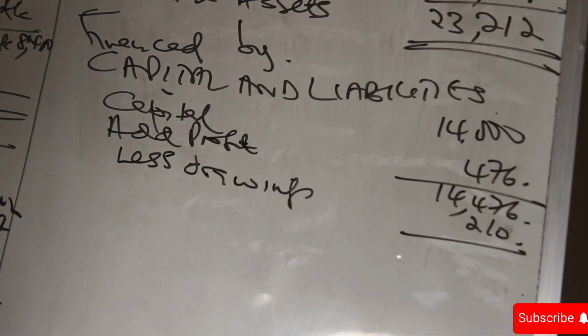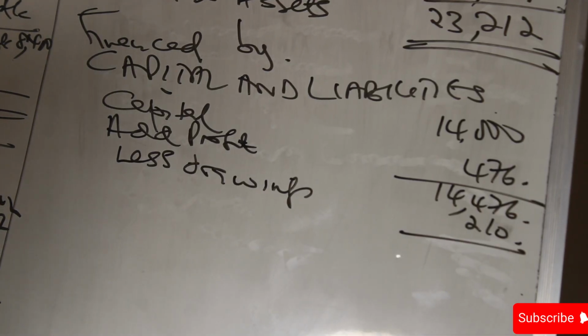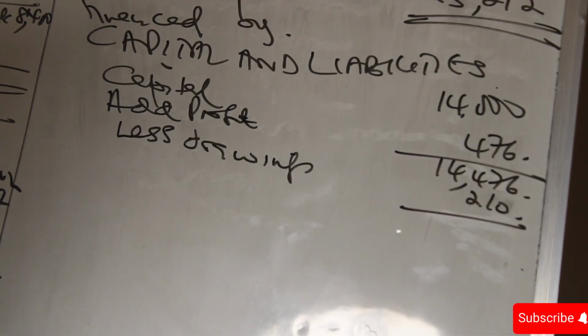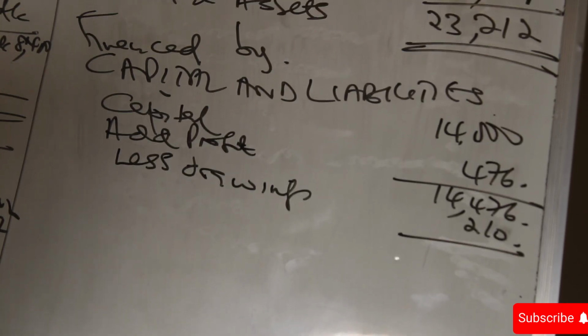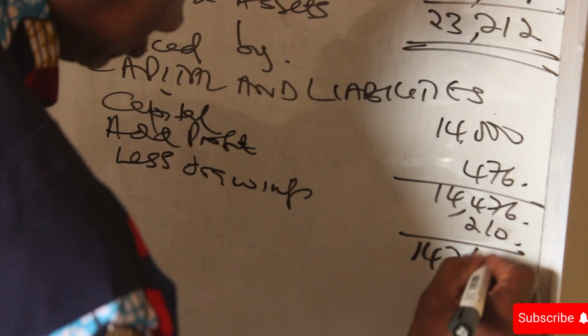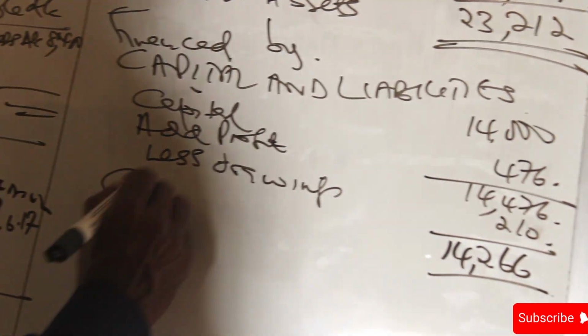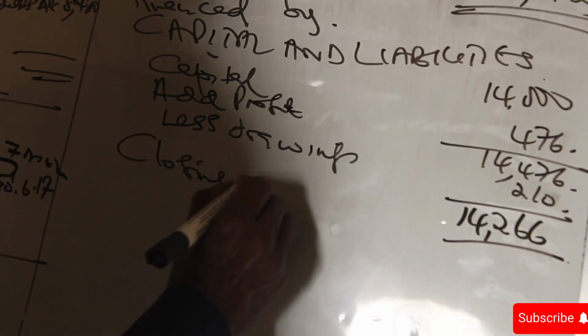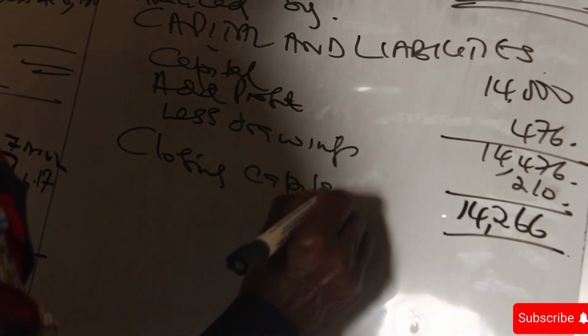So 14,476 minus 210, we get a figure of 14,266, and that becomes our closing capital.